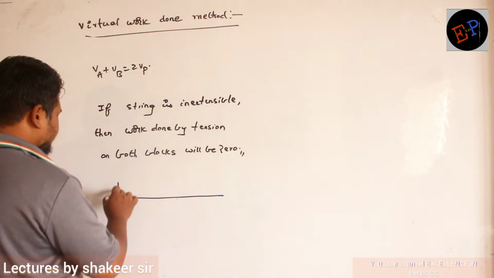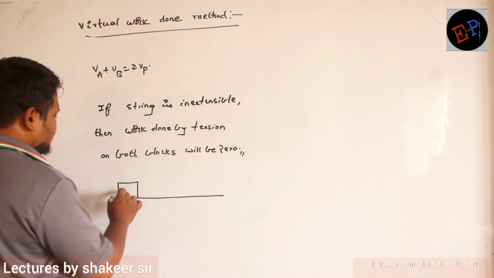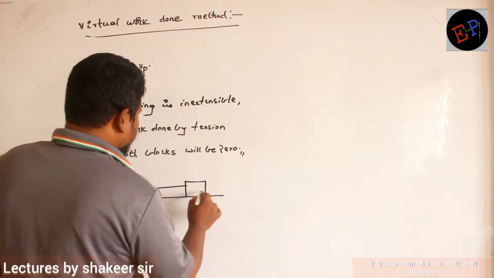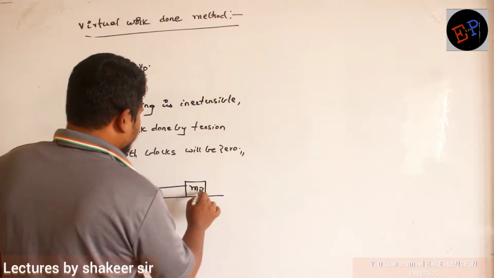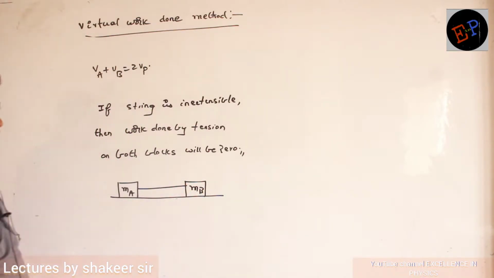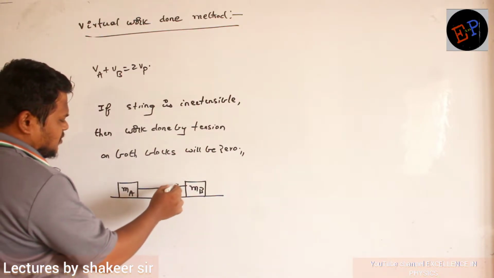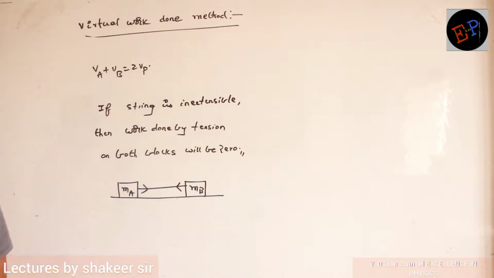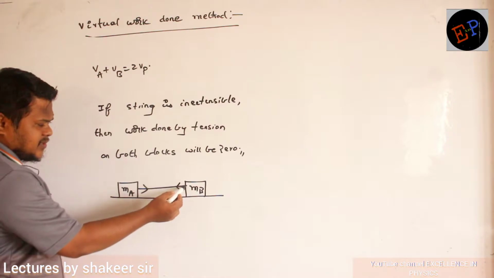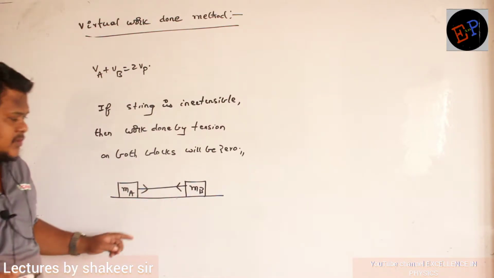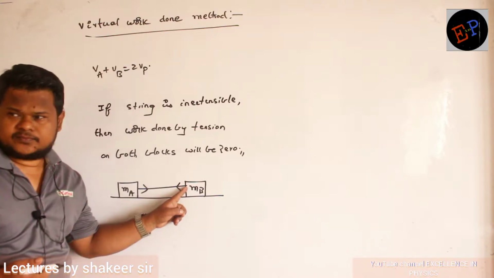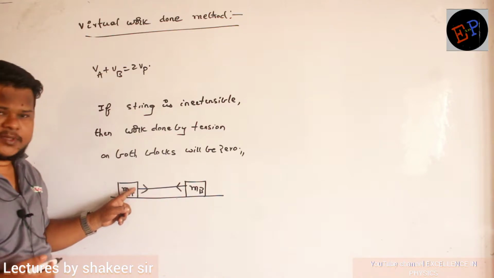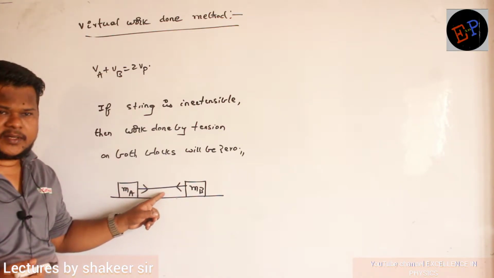For example, this is a block of mass MA and this is a block of mass MB. Tension is a double-sided force, no? So tension always acts away from the tied end. What will be the direction of tension? Tension is always away from the tied end. Clear? So the string is tied at this point, no? So it is away from the tied end. Here also it is tied here, no? So tension will be away from the tied end.